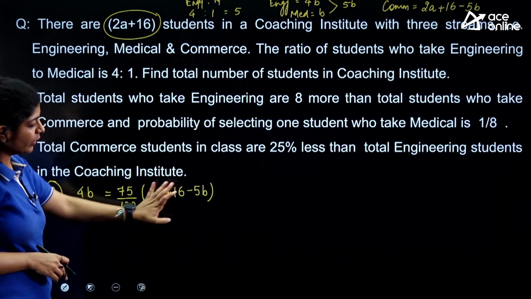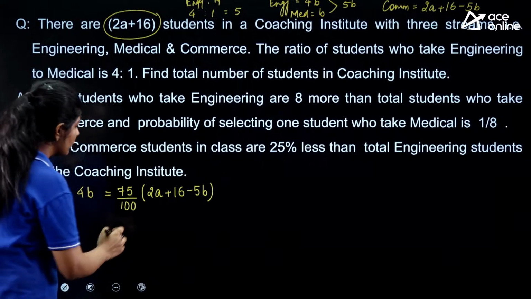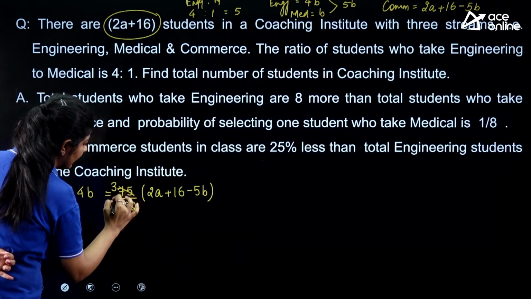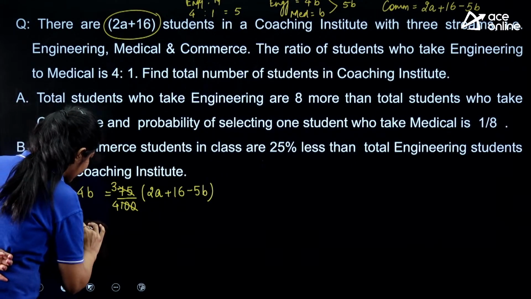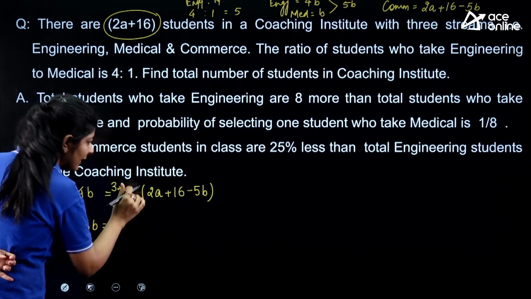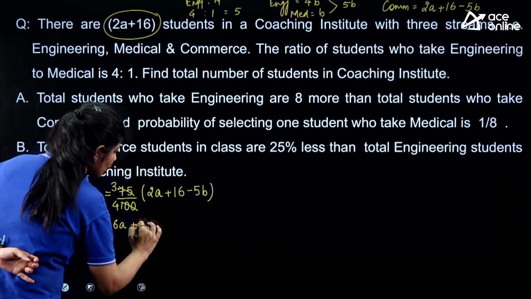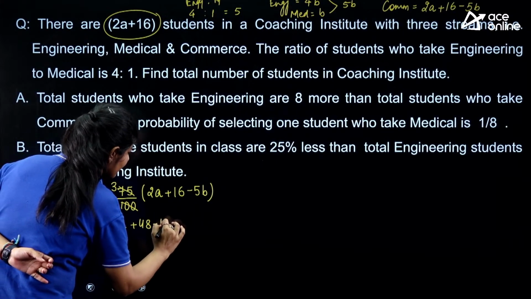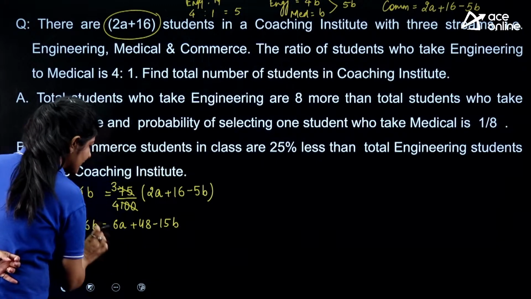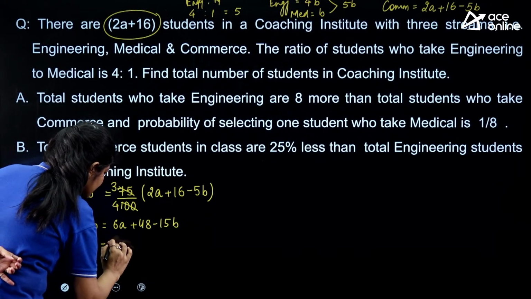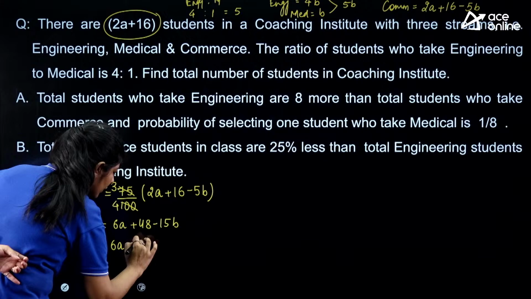So if I am going to solve this, here we are getting 3 and 4, right? So it will become 16B, and if I solve this, it will become 6A plus 48 minus 15B. So if I transfer this side, I get B is equal to 6A plus 48.